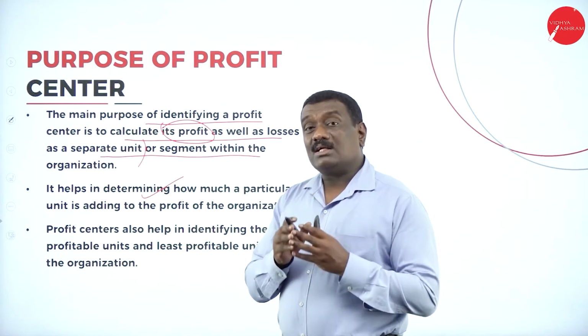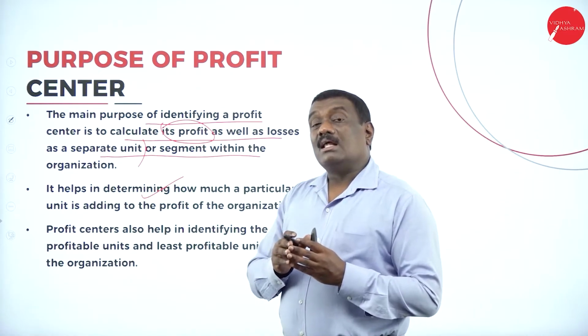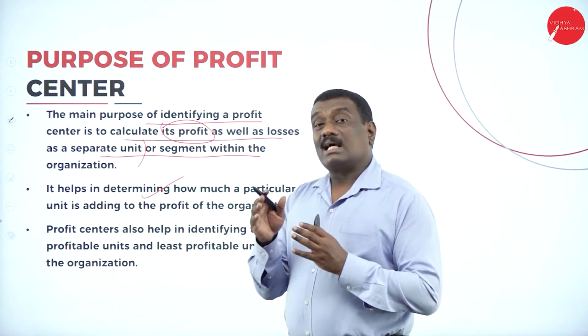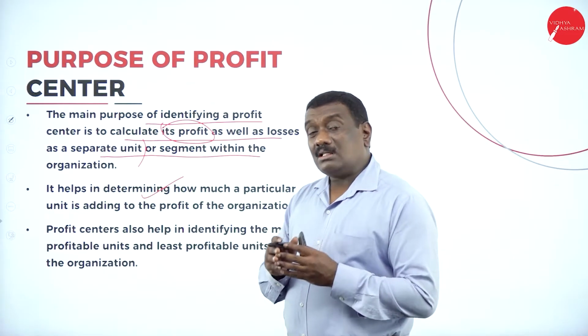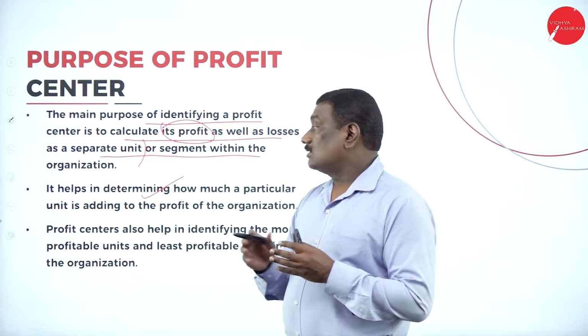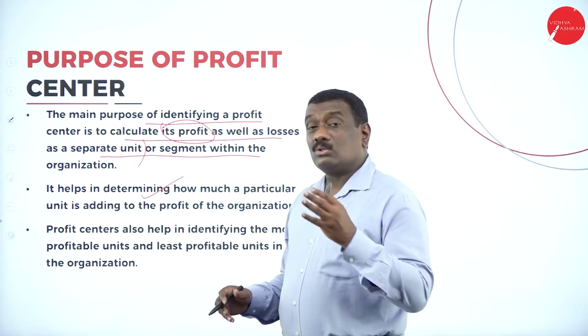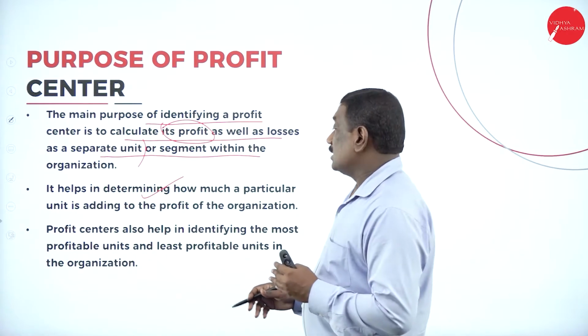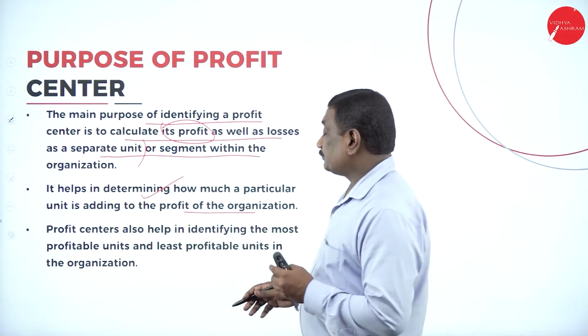If the manufacturing production department is giving 10% of the profit, likewise the sales department through its activity is giving 20%, and so on. So the main purpose of the profit center is to find out how much profit is being generated through each division or department, which can be added to the main profit of the organization.